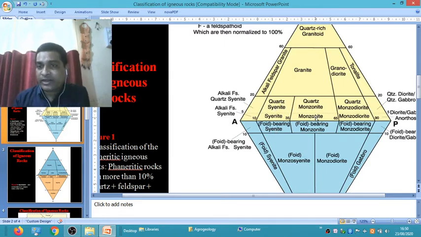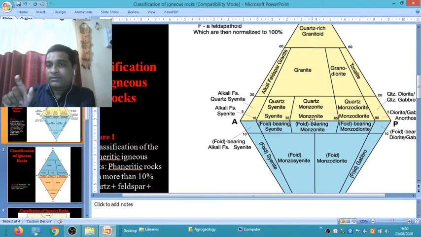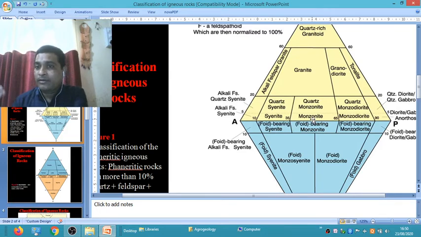And quartz monzonite means the alkali feldspar contains 35% and plagioclase feldspar 65%, with 0 to 20% of quartz, called quartz monzonite.